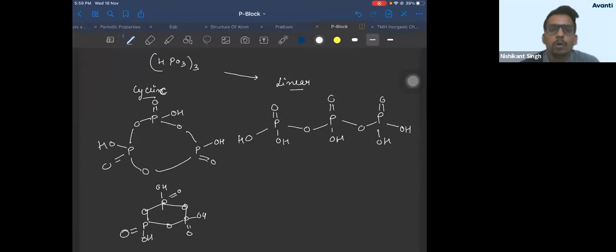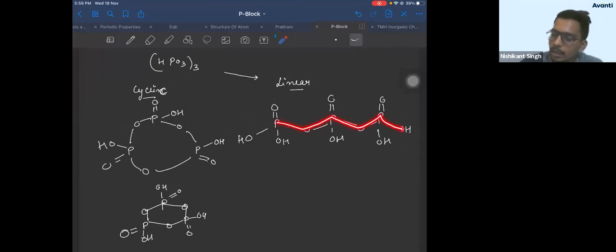Okay? Do all of them lie in the same plane? See, the hybridization of this phosphorus you have to find. So I would say it is sp3 hybridized. Right? So all these chains will lie in the same plane. Okay? So all these will lie in the same plane. POP bonds. This chain will lie in the same plane. Okay? And of these 3, at minimum these 2 should lie in the same plane. These 2 can lie in different planes. Hybrid tetrahedral geometry. Okay? Right. So I have shown you all the possible structures. Now we will talk about basicity.